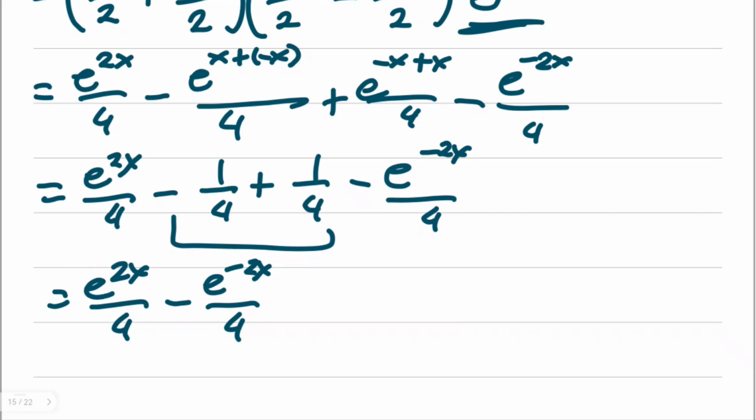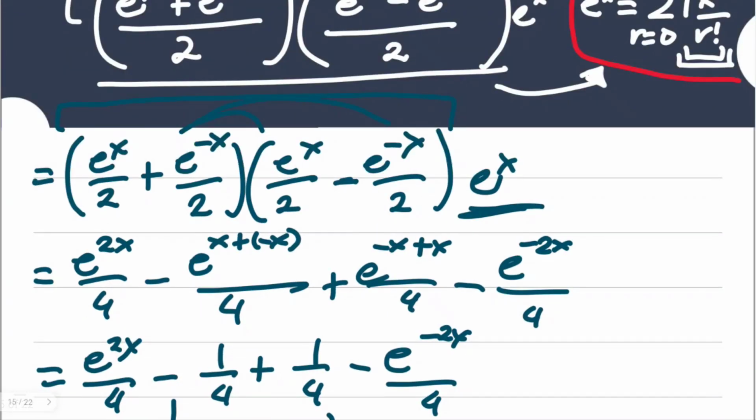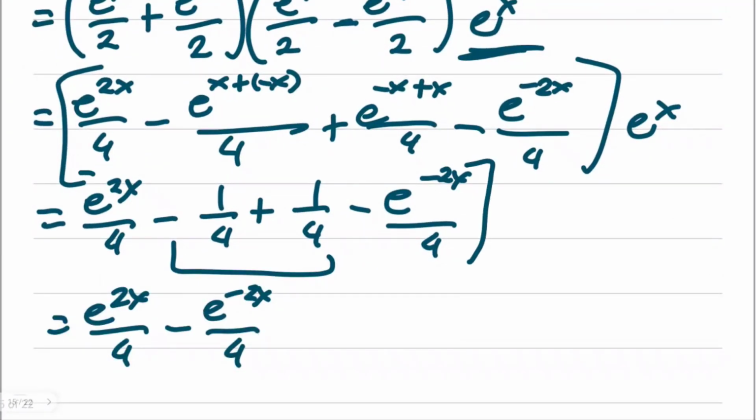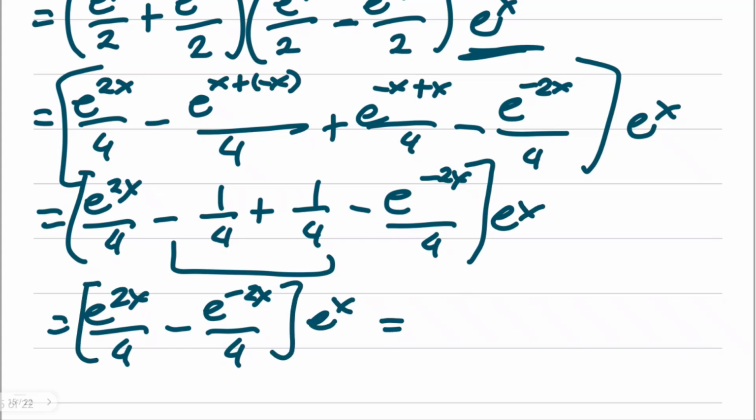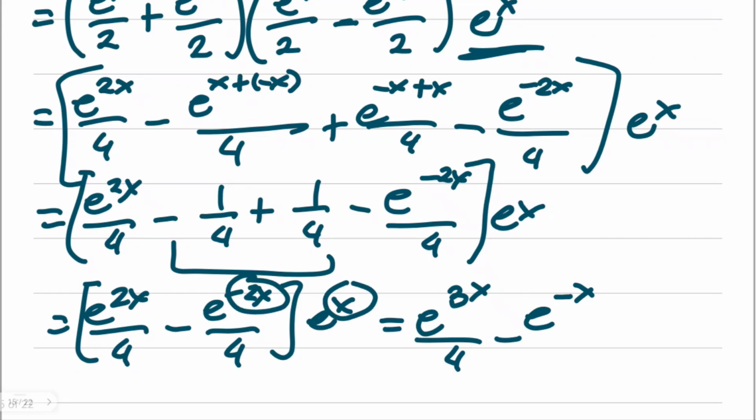Now, that is for the product of the two. Take note, we still have e to the x here. So this also has e to the x, and this also has e to the x. By distributing that, you'll have e to the power of 3x over 4 minus e to the minus x over 4, because this is negative 2 plus 1, minus 1.